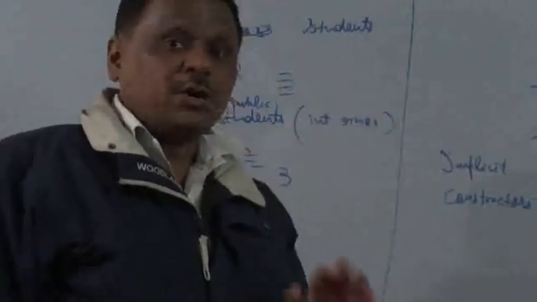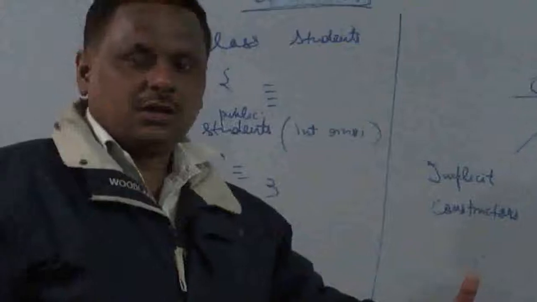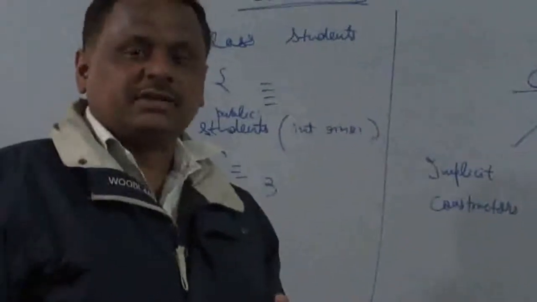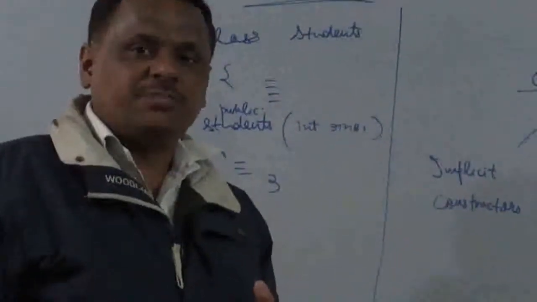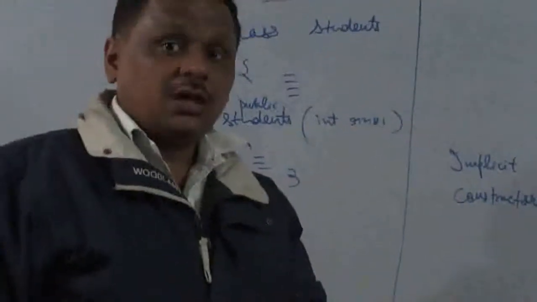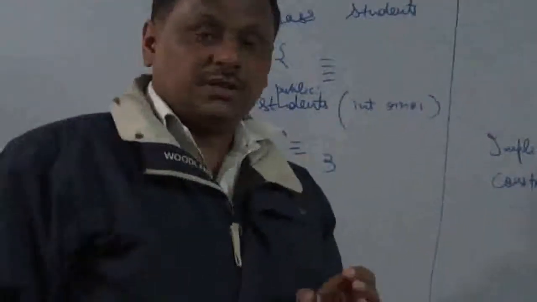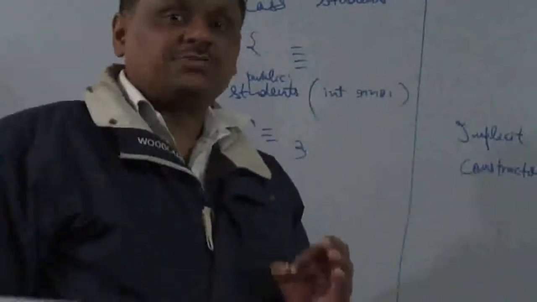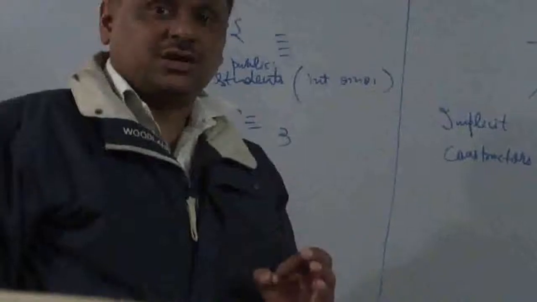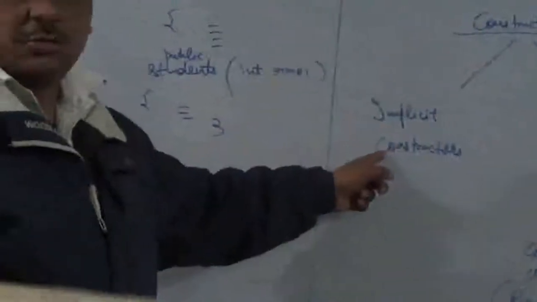Whenever you create an object of that class, a constructor will be executed by the C++ compiler itself. That means if there is no explicit constructor in the class, the C++ compiler creates a constructor on its own and executes it. This is called an implicit constructor.